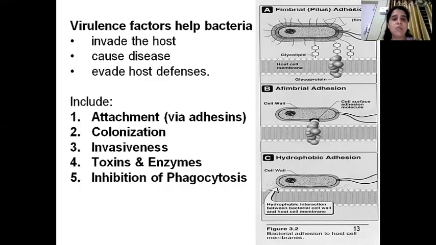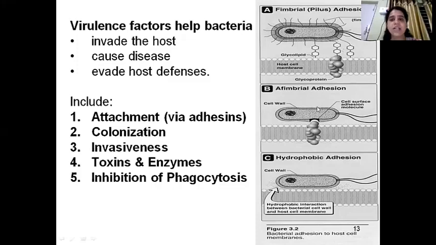Now, which are the virulence factors through which the bacteria can remain in the body for a long period of time? So first is attachment via adhesins. Here you can see the different mechanisms by which a particular bacteria can adhere to the host cell. First, this is the fimbrial adhesion. These are the small fimbriae which are present, and this is your host cell membrane. So this is a glycoprotein to which these fimbriae are getting attached with the help of glycolipid.